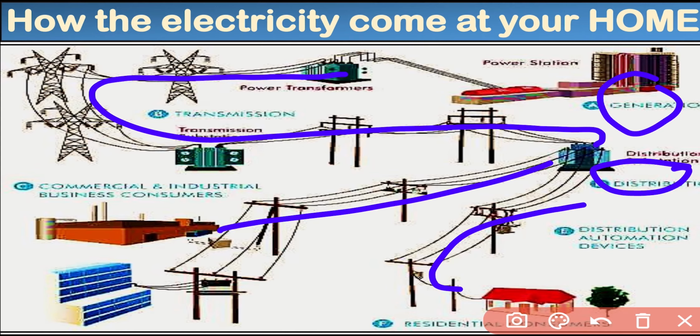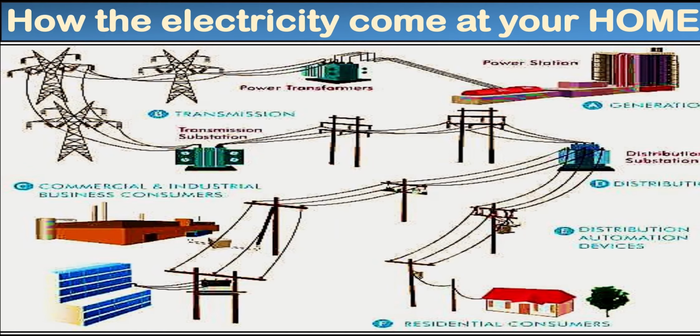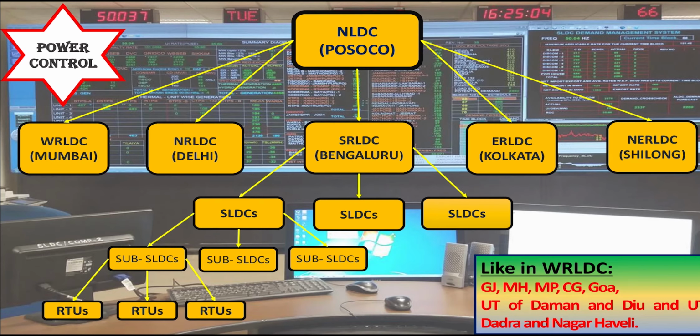The next thing is the power flow from the generating station to the distribution station. That is controlled by some authorities in India, under the control of the government.